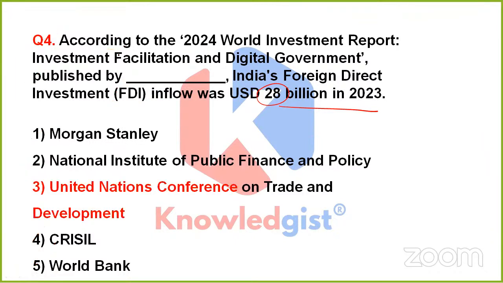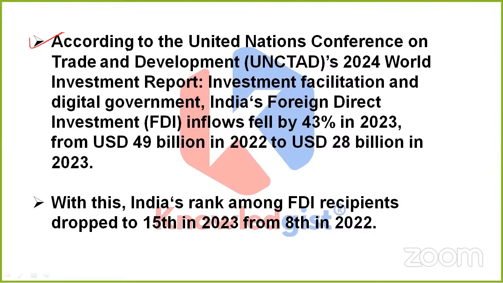Okay. So yes, this time, my friend, it is option 3 which is the correct one. That is United Nations Conference on Trade and Development. So if we go through this UNCTAD's 2024 World Investment Report, which is named Investment Facilitation and Digital Government, then we would come to know that India's foreign direct investment, that is FDI inflows, fell by 43% in 2023. They were previously USD 49 billion in 2022 and came to just USD 28 billion in 2023.